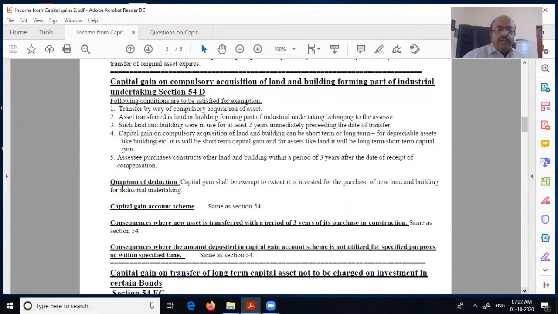Now, 54D. We saw compulsory acquisition. Here also it is compulsory acquisition, but it is a little different. Compulsory acquisition of land and building forming part of industrial activity. Suppose you are doing business in a place in, say, Ernakulam.